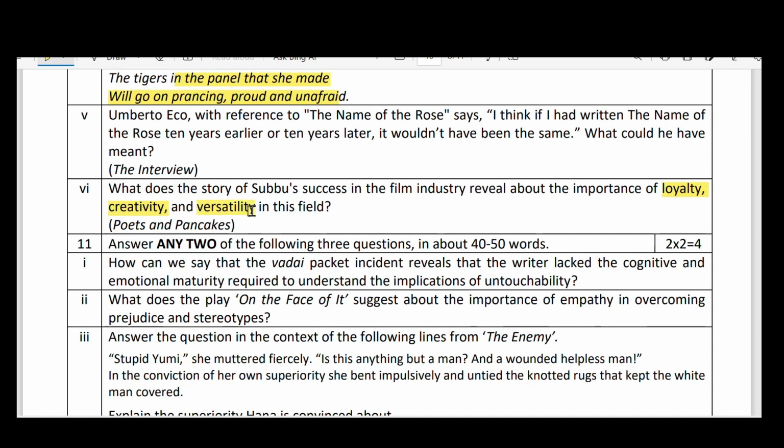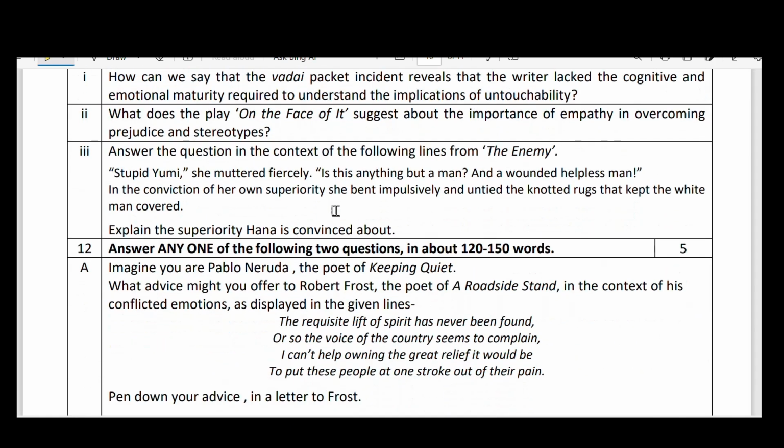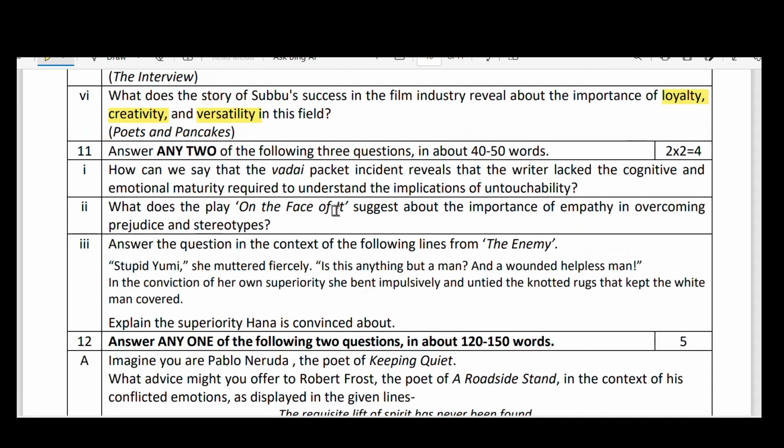Versatility means he can concentrate on filmmaking, he can concentrate on the people, he can concentrate on production, everything. So such people can be successful. Okay, loyalty is one best quality, creativity is the other quality, and versatility is the best quality from him. Okay, he is a versatile genius. There ends the questions from Flamingo, and the next questions are actually from Vistas.